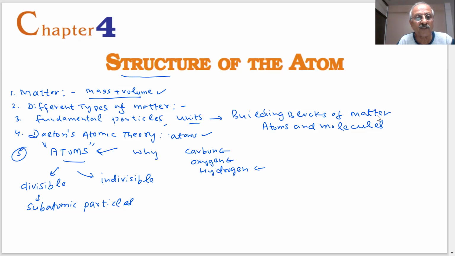Therefore, the structure of one atom cannot be the same as the structure of another atom. If the structure of two atoms is the same, the properties should be the same. But then the question is, what is the structure of the atom? What is inside the atom? So how will we answer these questions? This was a major challenge, students, in the 19th century.